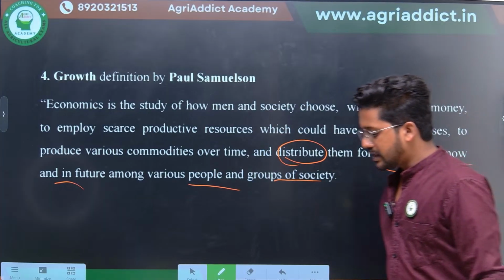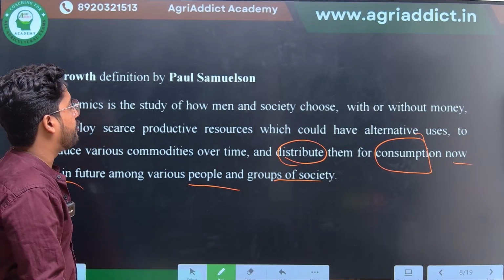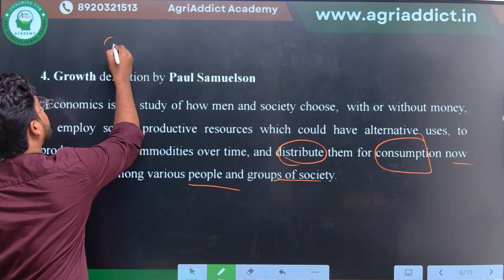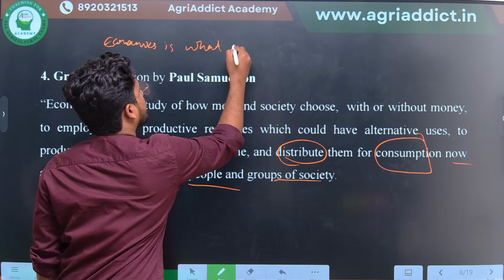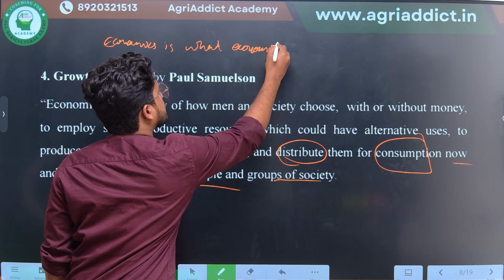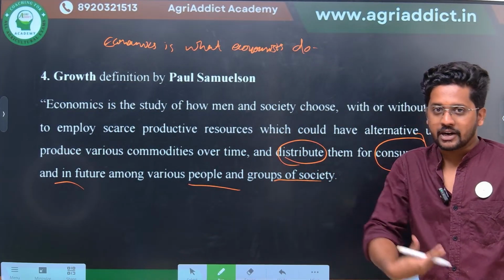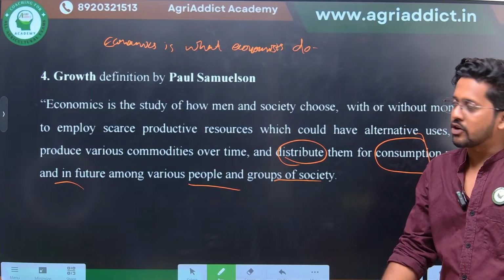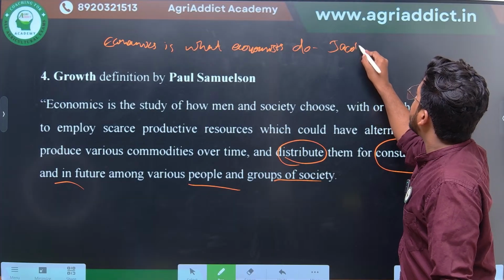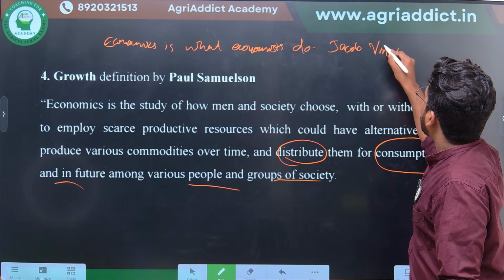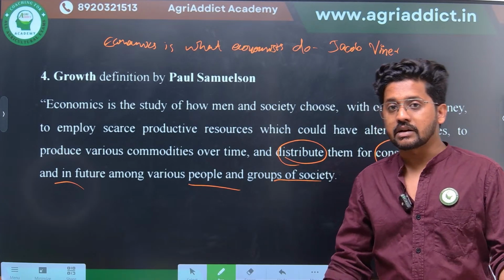So there is one interesting definition. This is also known as the pragmatic definition of economics. Economics is what economists do. If I am an economist, what I am doing is nothing but economics. So this is actually the pragmatic definition of economics. This was given by Jacob Weiner.